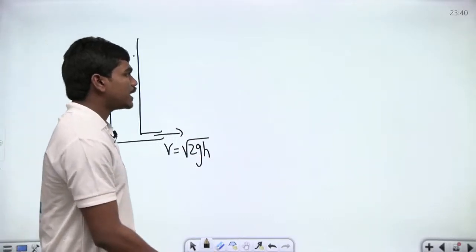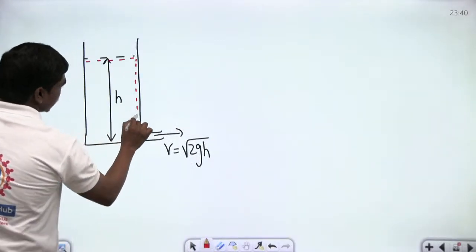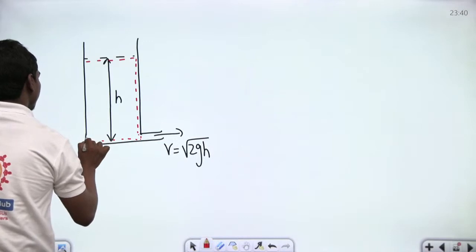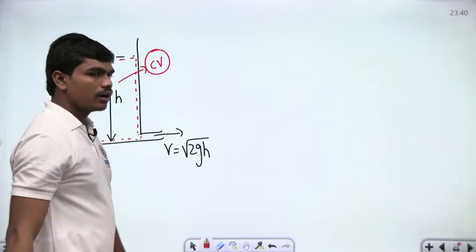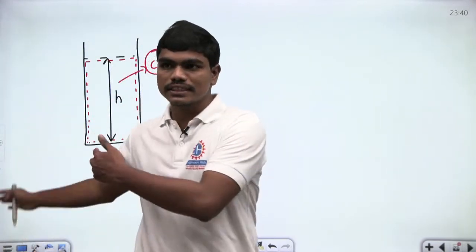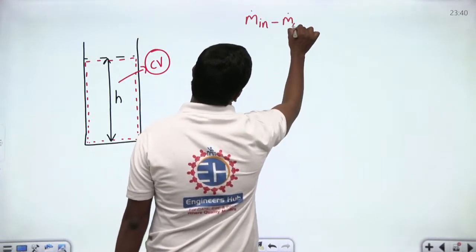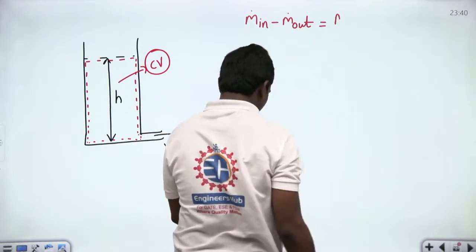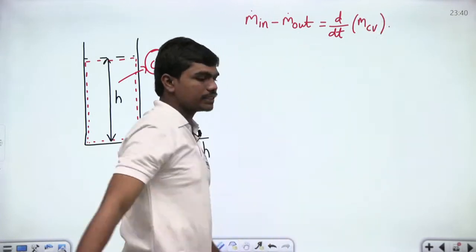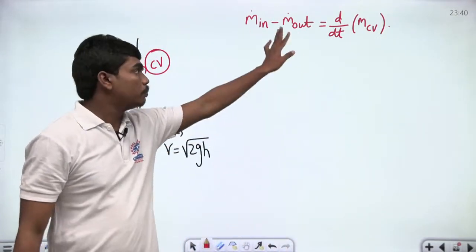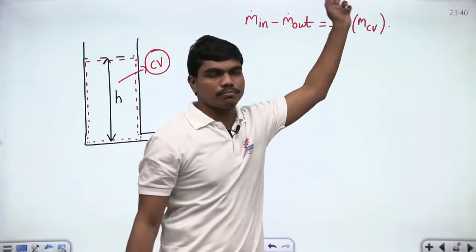That's fine. Now, let us take this volume as the control volume and apply the mass balance equation. One thing is very clear: mass flow rate in minus mass flow rate out should be equal to the rate of change of mass inside the control volume. Will you all agree with me if I say this? The mass flow rate that's entering minus the mass flow rate that's going out should be equal to d by dt of the mass within the control volume.